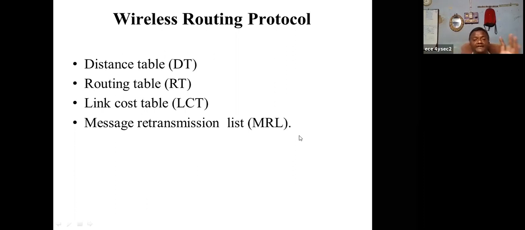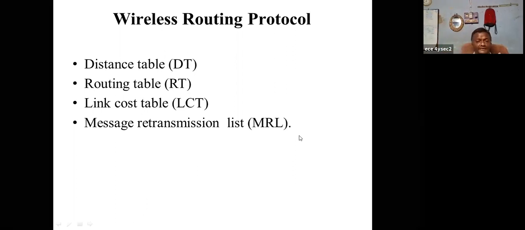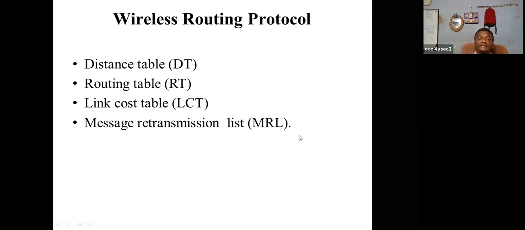Next, the routing table. The routing table stands for what is the predecessor, that means who is before you. What is the successor, who is behind you. All that information should be available in the routing table.